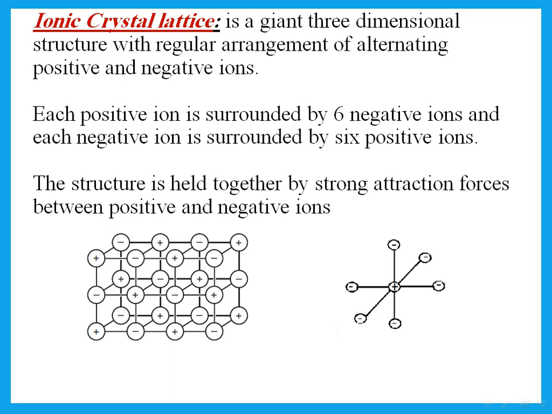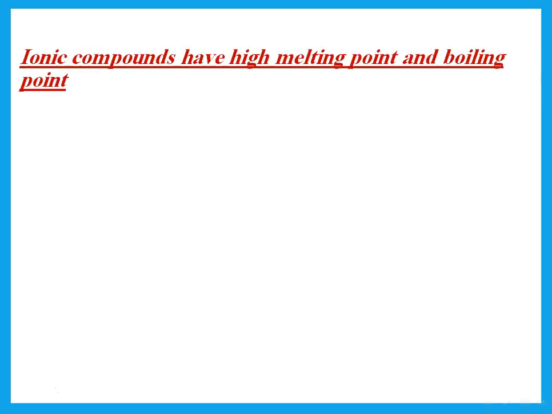This is a giant 3-dimensional structure with regular arrangement of alternating positive and negative ions. In this case, each positive ion is surrounded by 6 negatives and each negative ion is surrounded by 6 positives. If he asks how this structure is held, it is held by strong attraction forces between positive and negative ions.